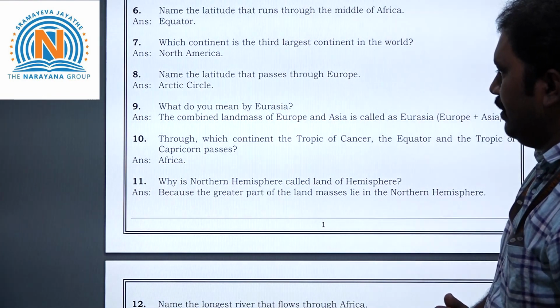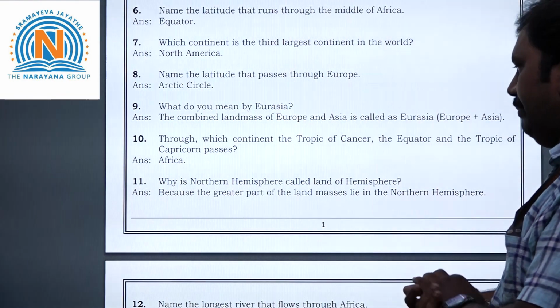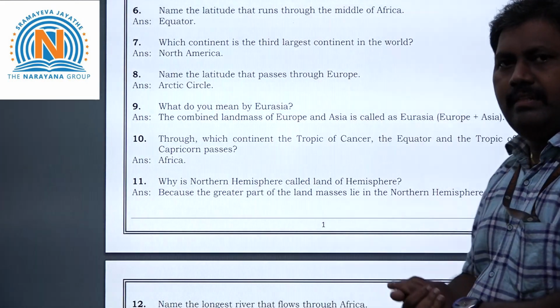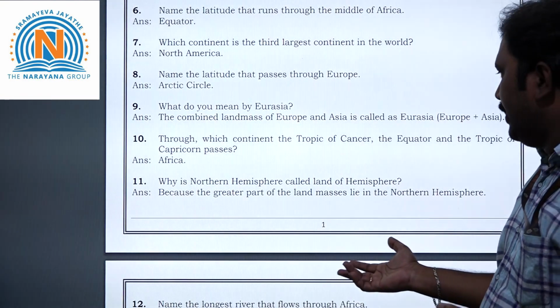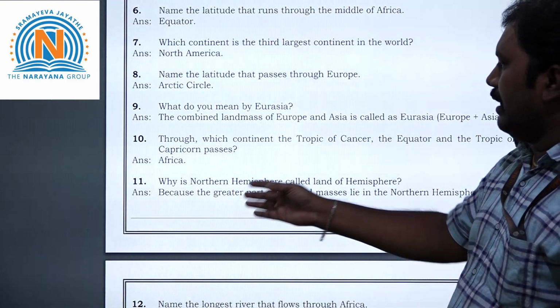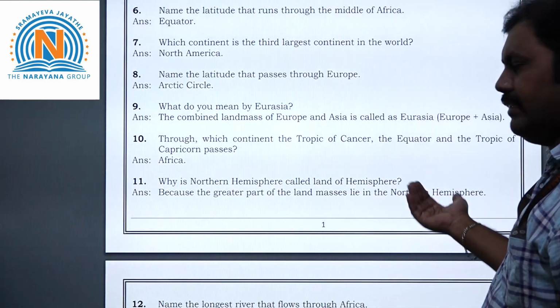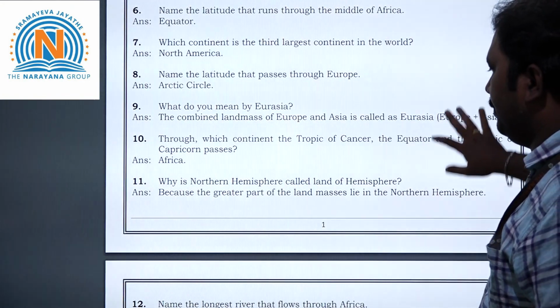Next, 11th question. Why is the Northern Hemisphere called the Land Hemisphere? Because it has a greater part of the landmass, children. So that is why it is called the Land Hemisphere. The answer is because the greater part of the landmass lies in the Northern Hemisphere.